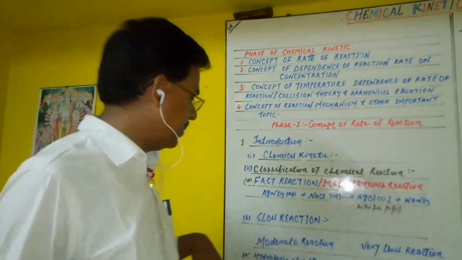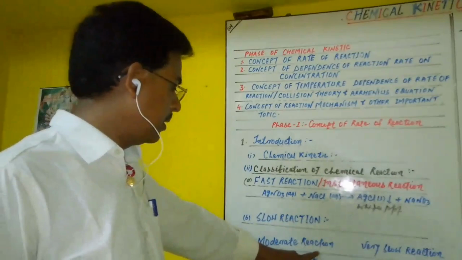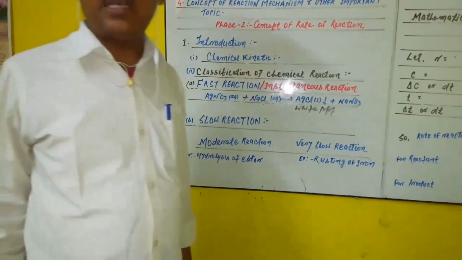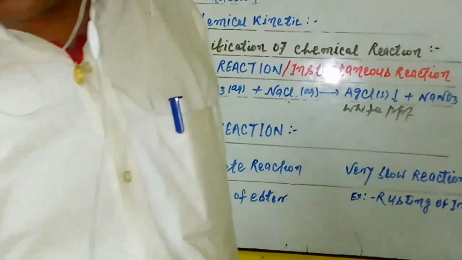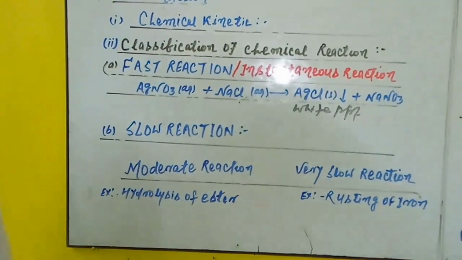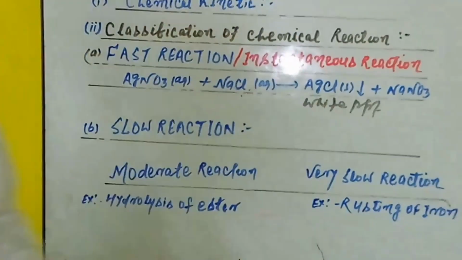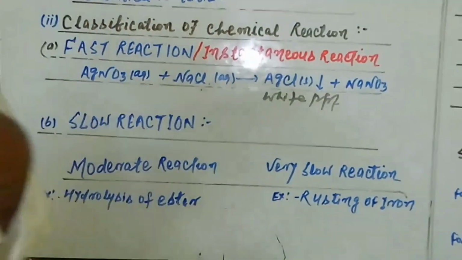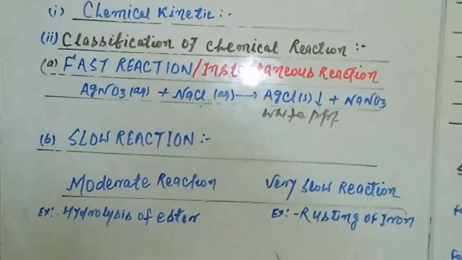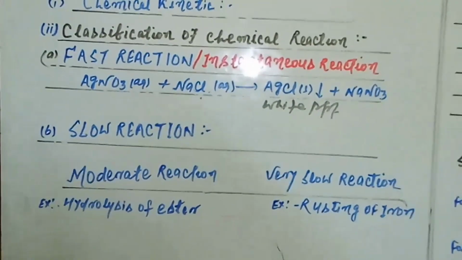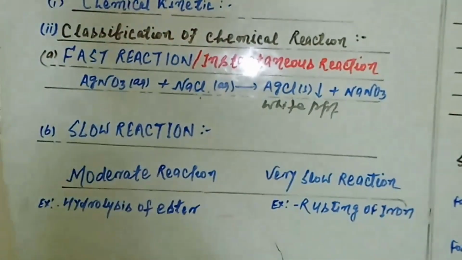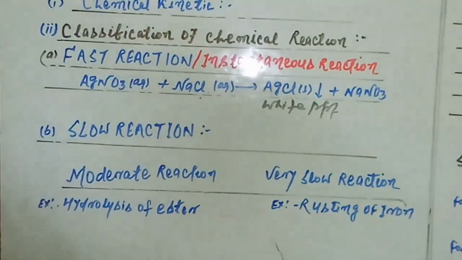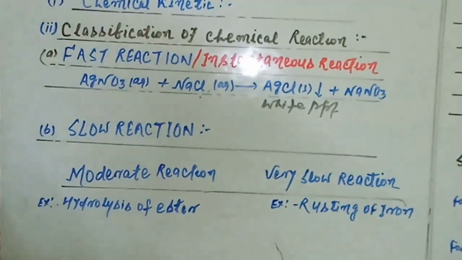You see here the examples. Firstly, the moderate chemical reaction. A number of chemical reactions are considered moderate chemical reactions, in which we measure a measurable speed of time. Neither very slow nor very fast, they are given the name moderate chemical reactions. Certain examples are hydrolysis of ester, hydrolysis of cane sugar, decomposition of nitrogen pentoxide, etc. Now here we give one example of a moderate chemical reaction.